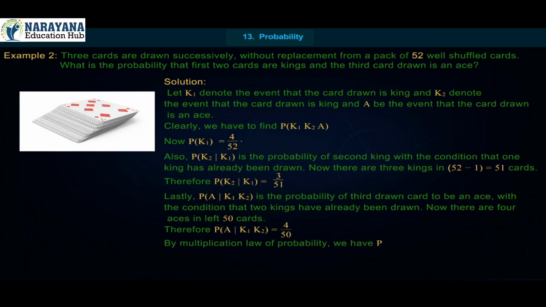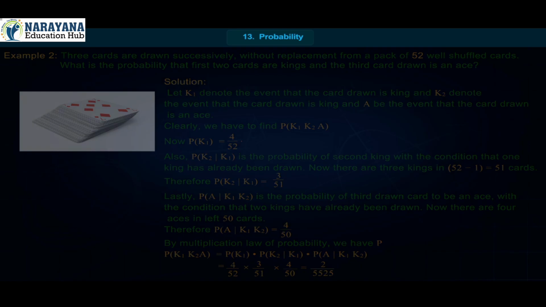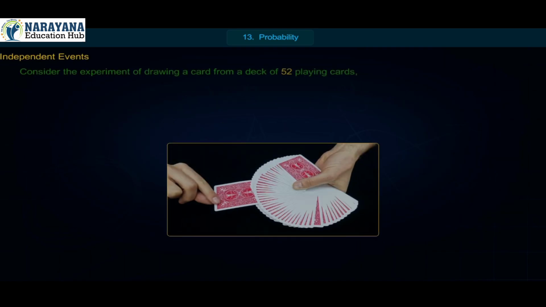By the multiplication law of probability, we have P of K1 K2 A is equal to P of K1 into P of K2 by K1 into P of A by K1 K2 is equal to 4 upon 52 into 3 upon 51 into 4 upon 50 is equal to 2 upon 5525.